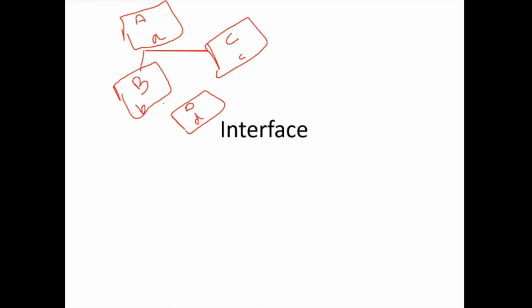When I am creating an object for class A, how many bytes will be allocated? Only class A has the A data member, so only 4 bytes is allocated for type A. Now for type B, how many bytes will be allocated? That A is also inherited here, no? So for that A, 4 bytes, and its own data member B, 4 bytes. So totally how many bytes will be allocated for type B? 8 bytes. For C, how many bytes will be allocated?